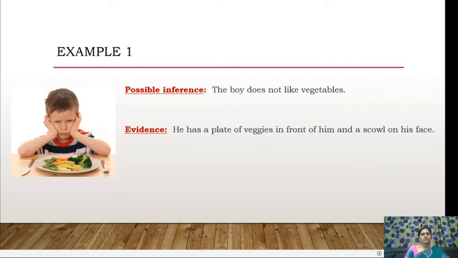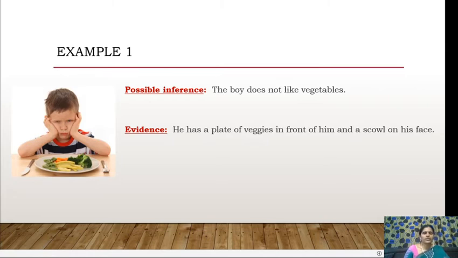So why have we made this inference? What made us infer that the boy doesn't like vegetables? The evidence is that he has a plate of veggies in front of him and a scowl on his face. So usually when people look at this picture, they infer that the boy doesn't like vegetables.